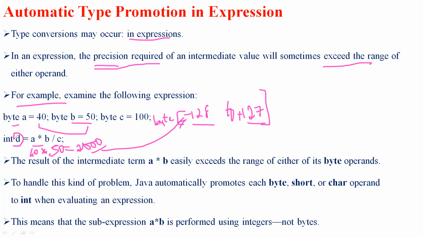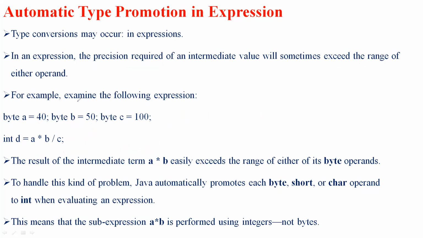Here it changes with respect to a double, so it will eventually convert. It automatically converts this byte value into another predefined set of data types. This is how the automatic conversion is taken up in the case of an expression. As I said, the result of the intermediate term, that is A cross B, will easily exceed the range of its byte operand. To handle these kinds of problems,